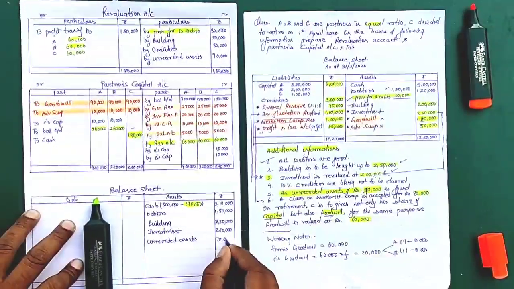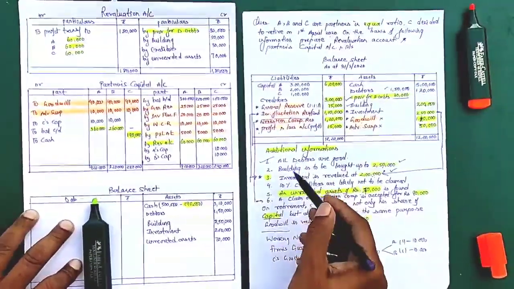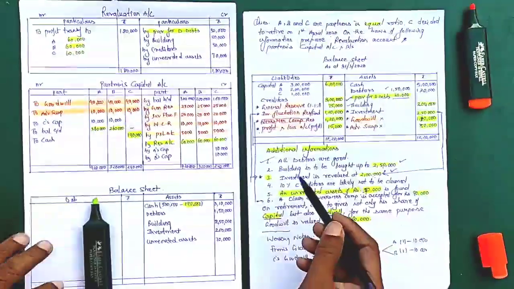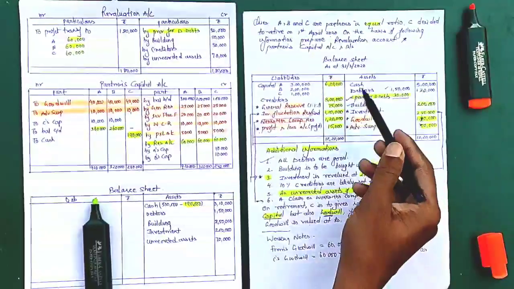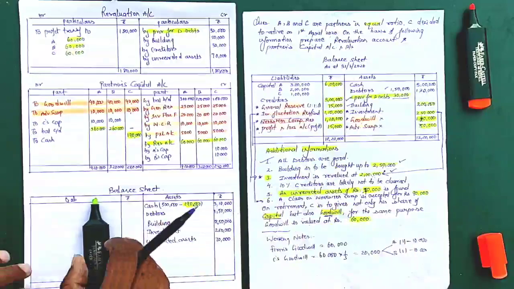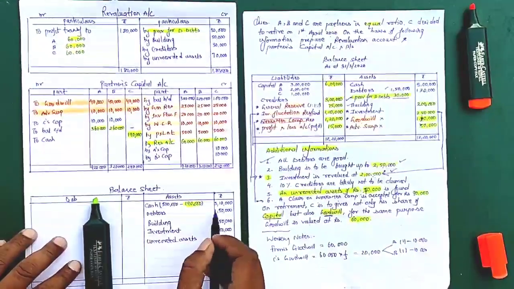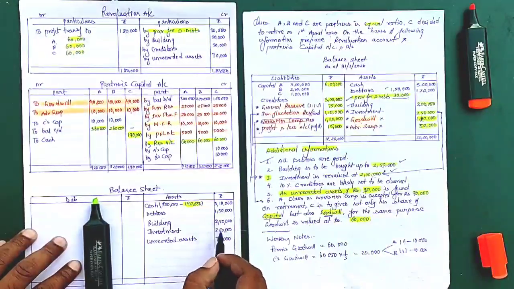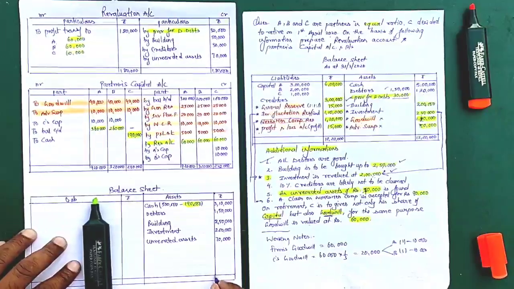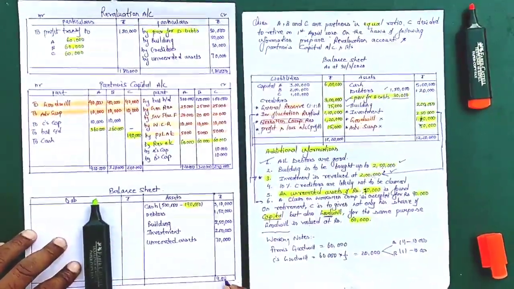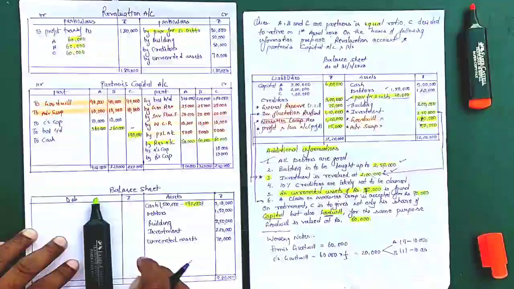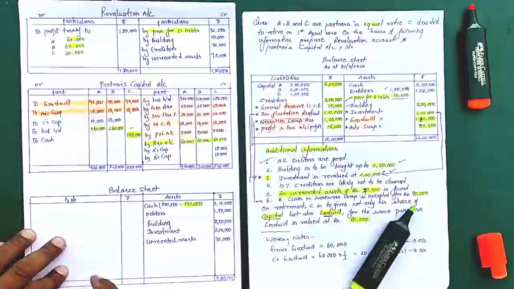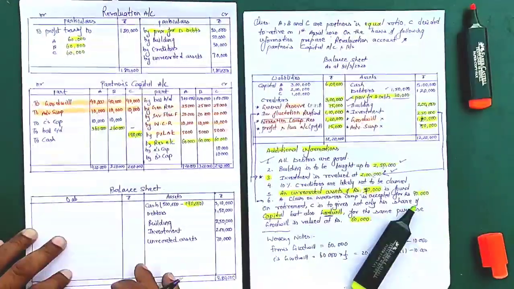The rest of the adjustments and additional information are over, and we have updated our asset side. Now let us do the totaling of this side, and it is 9,80,000. Now I'll prepare my liability side. If I get 9,80,000 again, it means I'm going correct.